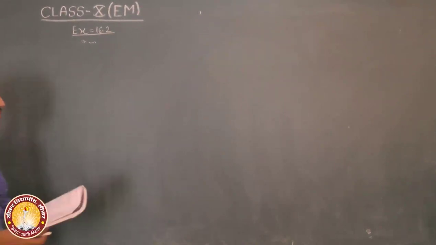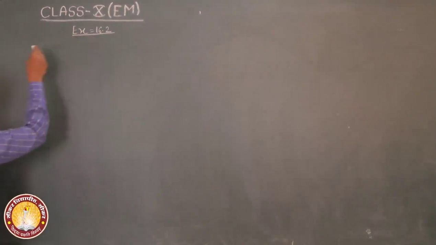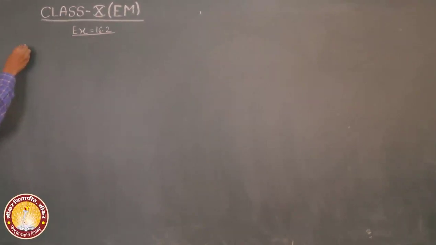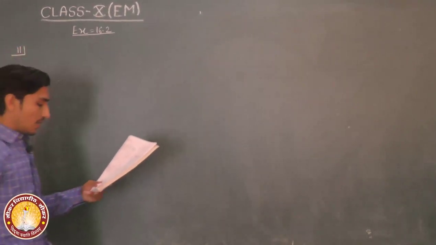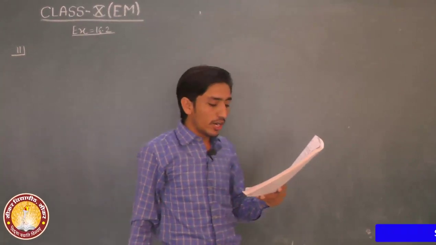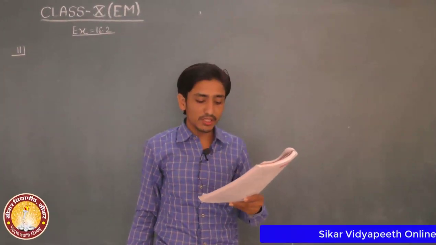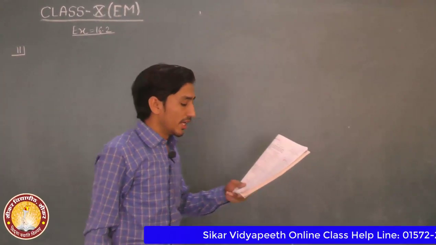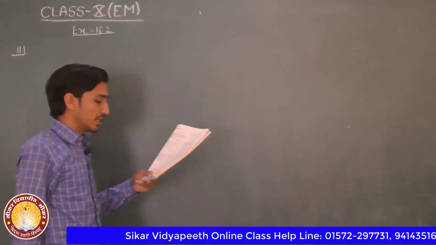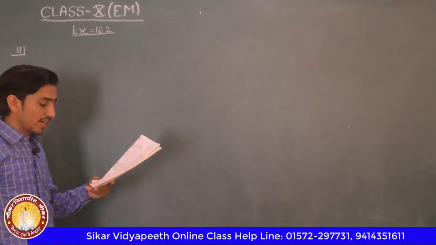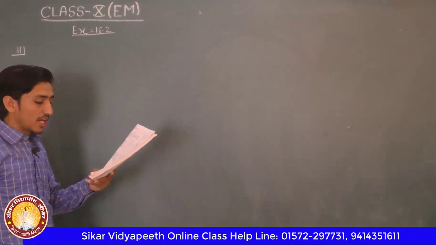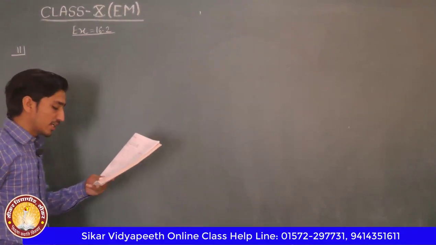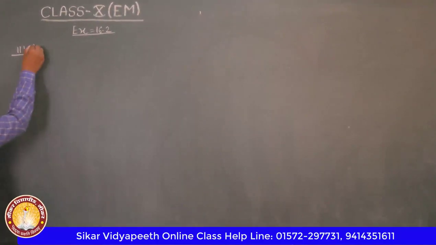Next question, number 11. 30800 centimeter cube of water can be filled in a cylindrical container. The inner radius of the container is 14 centimeters.